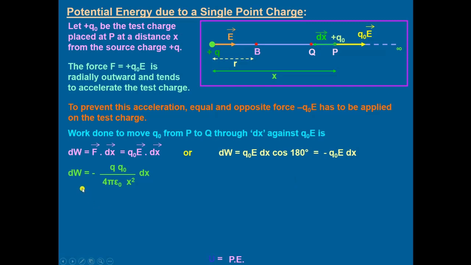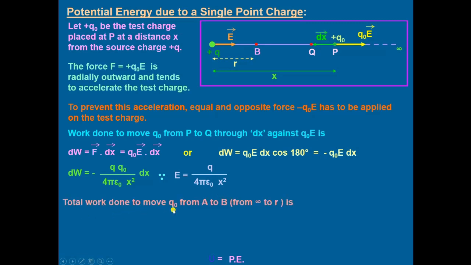So the small work done will be equal to Q naught divided by 4 pi epsilon naught x square, whole multiplied by dx, because here the value of E is equal to Q upon 4 pi epsilon naught x square.